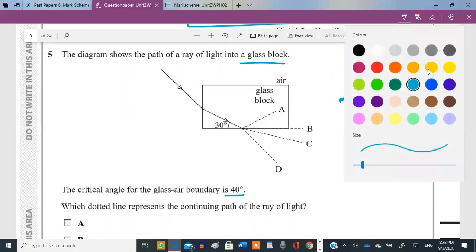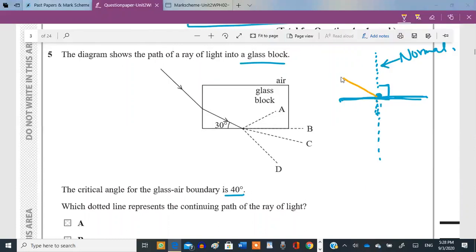If a light ray comes and is incident on this surface, the angle that this light ray makes with the normal is called the angle of incidence. And this is air and this is glass. Glass is a denser medium as compared to air. So whenever a light ray moves from a lighter medium to a denser medium, it changes its path and bends towards the normal.